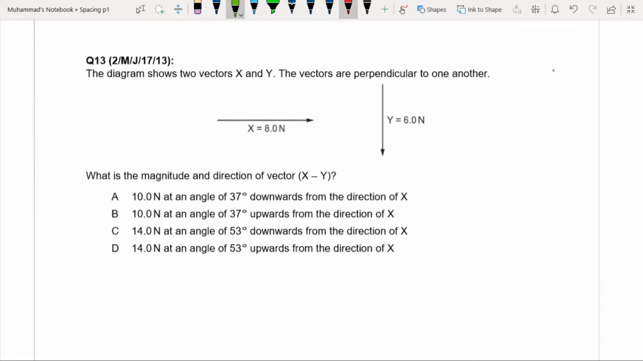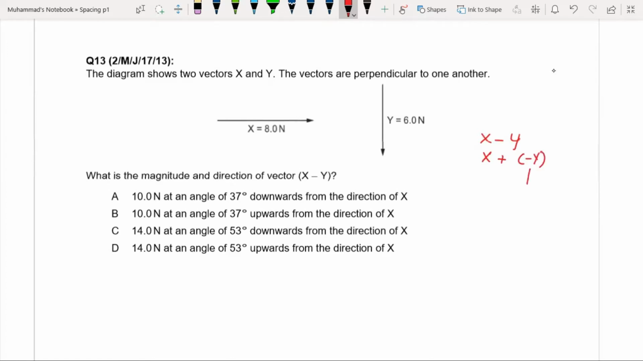Question 13. The diagram shows two vectors x and y. The vectors are perpendicular to one another. X is an 8 Newton force and y is 6 Newton. What is the magnitude and direction of x minus y? So again, you have to subtract two vectors. X minus y means x plus negative y.